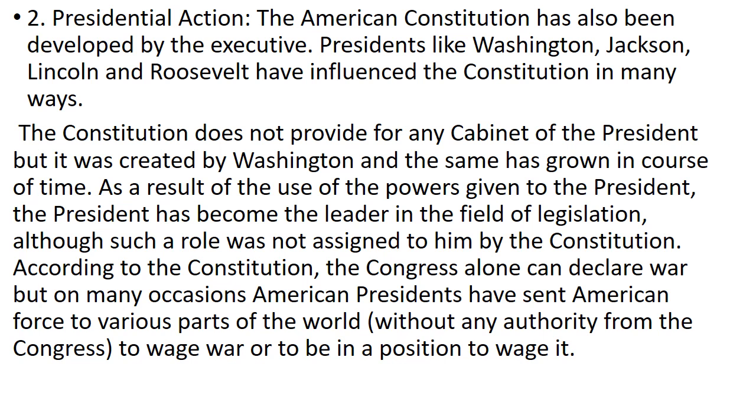As a result of the use of the powers given to him, the president has become the leader in the field of legislation, although such a role was not assigned to him by the Constitution. According to the Constitution, the Congress alone can declare war, but on many occasions American presidents have sent American forces to various parts of the world, without any authority from the Congress, to wage war or to be in a position to wage it.